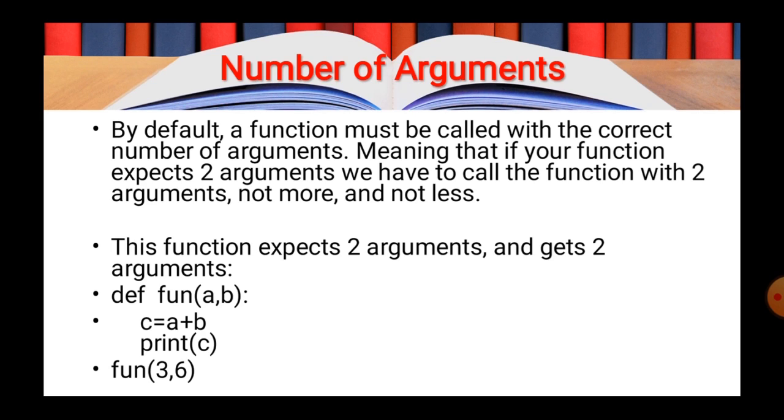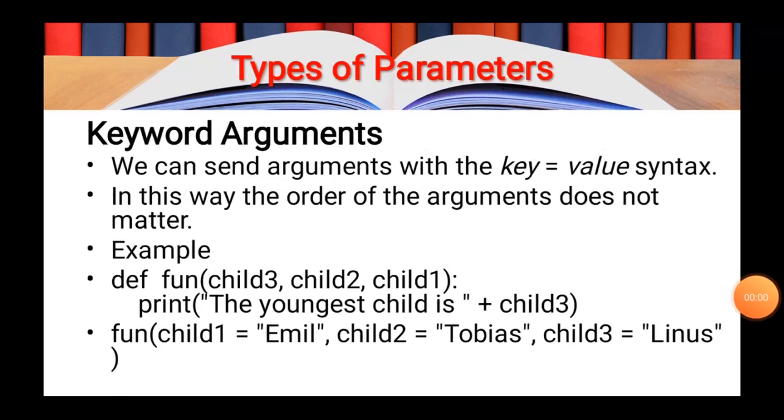As you can see in the example, two parameters are required by the function. The name of the function is fun, and at the time of the function call two arguments have been passed. So while calling the function, it is required to consider the number of arguments and parameters.